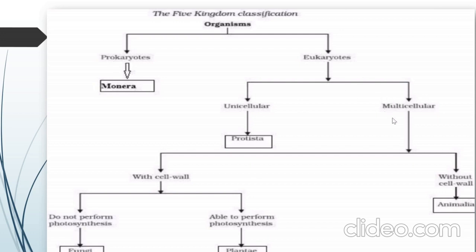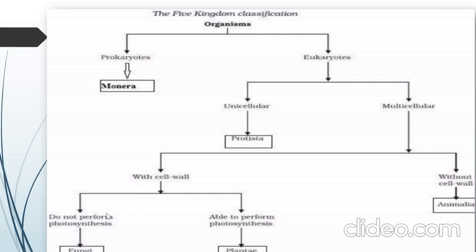Now, what if the organism is multicellular? Then it will again be checked for whether the cell has a cell wall or not. If it has a cell wall, then we will again check whether that organism performs photosynthesis or not. If it is able to perform photosynthesis, it will fall under the kingdom Plantae.